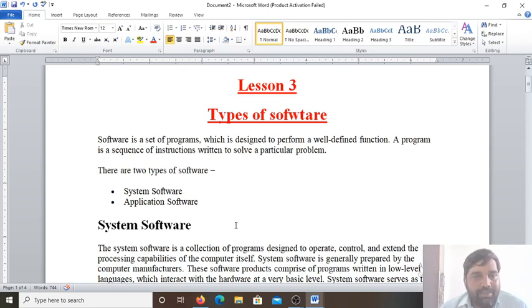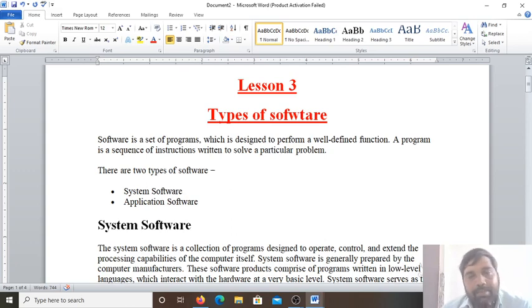So software are of two types: system software and application software. Basically, a computer without instructions is like a car without a driver. Like a car having no driver, similarly a computer without software, without a program, is nothing. A set of instructions which perform a specified task, whatever group of instructions that you have made to complete a particular task, that is called a program. The collection of computer programs that provides instructions to a computer, like what to do and how to do, is known as software. So without software, computers are unable to function.